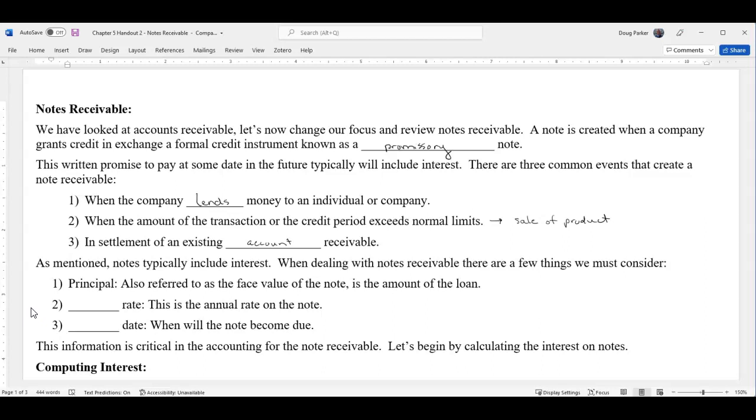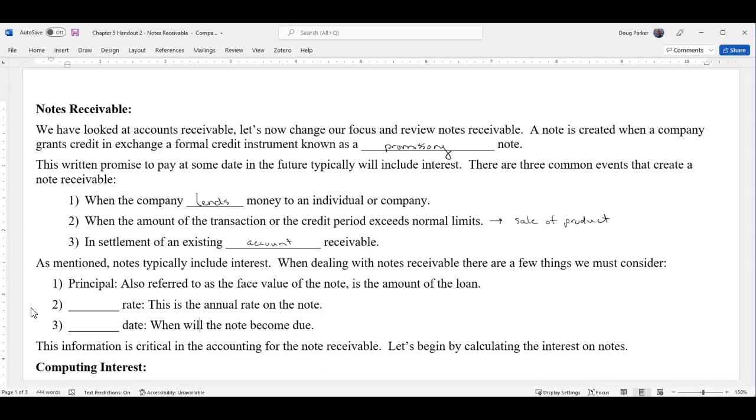So we already have a 30-day account and we know we're not going to be able to pay, but in order to keep that relationship with the customer, we may go back to them and say, you know what, if we can extend this period for 90 days, I'll give you some interest and sign a note with you, and that'll give me more time for my cash flow to get back to normal.